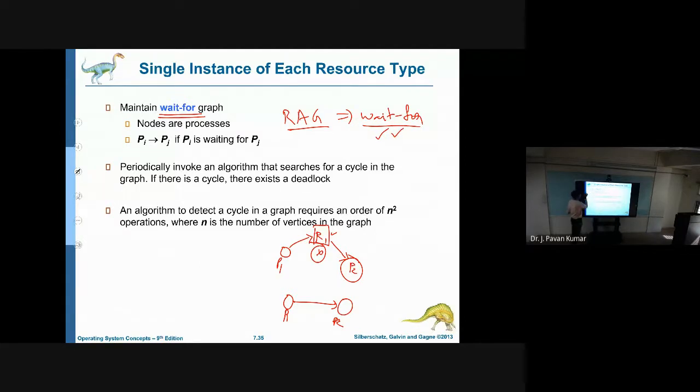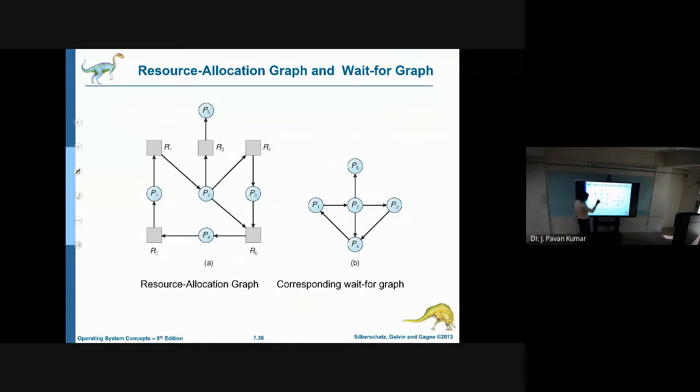I will show you the example. Here you see, this is one resource allocation graph. Here we have processes P1, P2, P3, P4, P5. Five processes and 5 resources. P1 is waiting for R1 and R1 is held by P2. So what is the requirement here? Whatever resource nodes we have, we will remove all of them. That means we will remove this and connect P1 directly to P2.